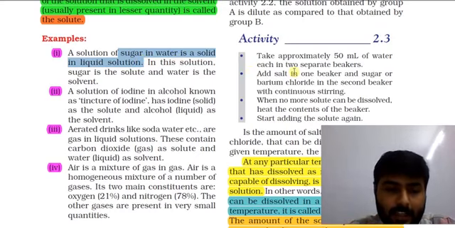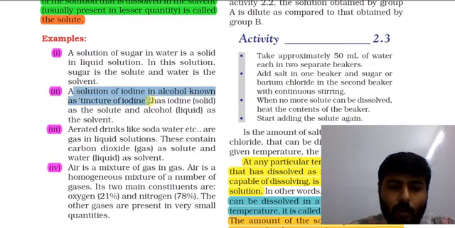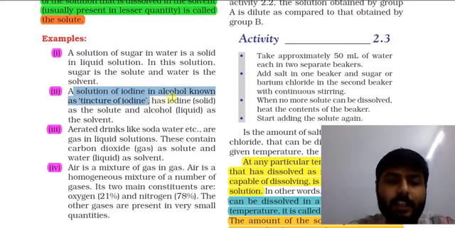Let's see another example. A solution of iodine in alcohol is known as tincture of iodine. Mark it and remember, it is important for SQ. I hope you have heard this word tincture sometime.